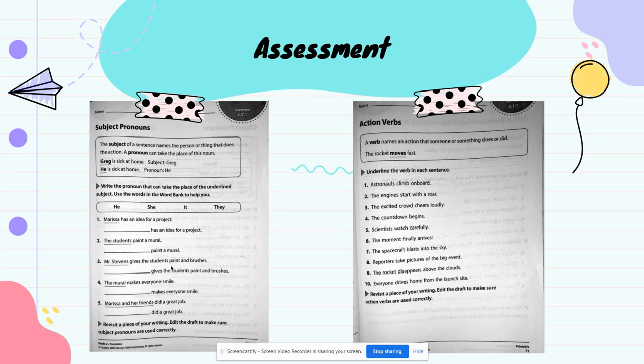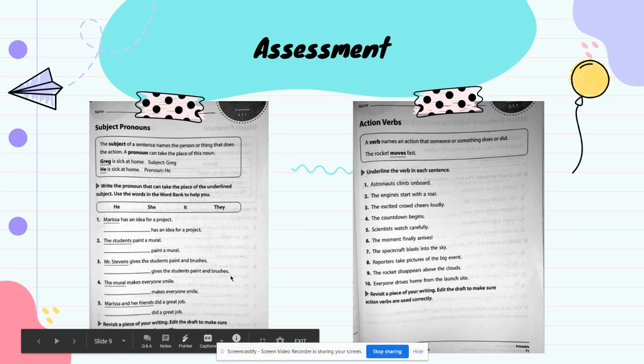Number 3, Mr. Stevens gives the students paint and brushes. So the subject of the sentence is Mr. Stevens. That is who I'm talking about. Okay, so that's one person. And because it has Mr. at the beginning, I know that it's a boy, right? So I'm going to use what pronoun? I'm going to use he. He gives the students paint and brushes.